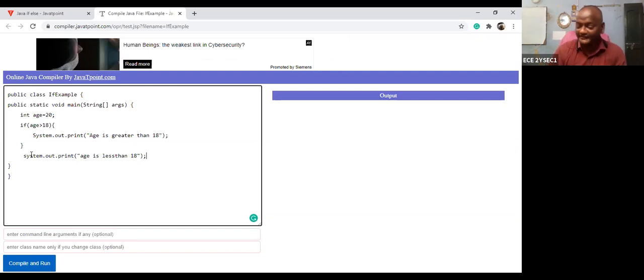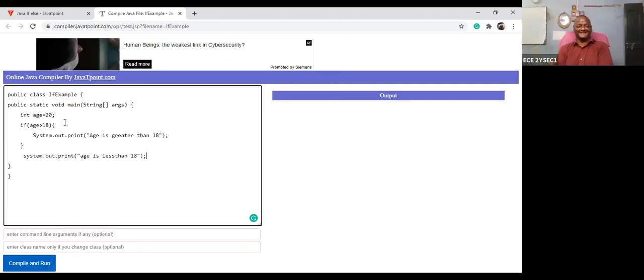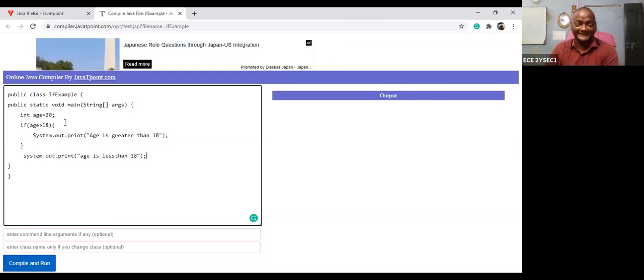Okay. Suppose let us take, I want to check the condition. Can anybody say what is the output statement? Age is greater than 18, sir. Age is greater than 18 and age is less than 18. Both will be executed. Why? Yes, why? That's why I'm saying that.